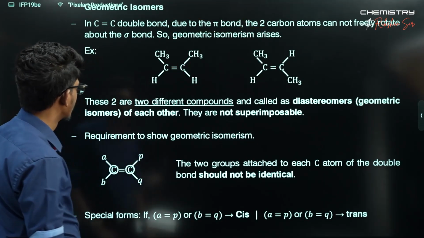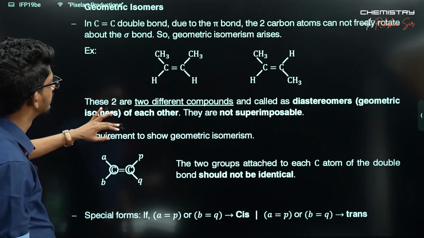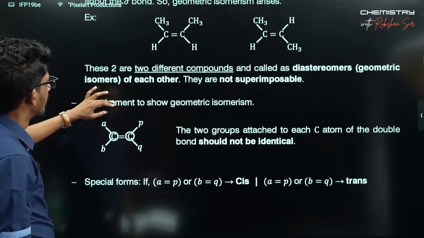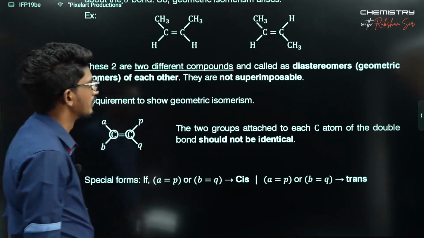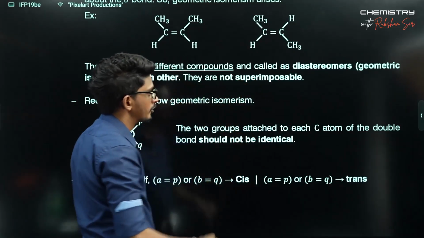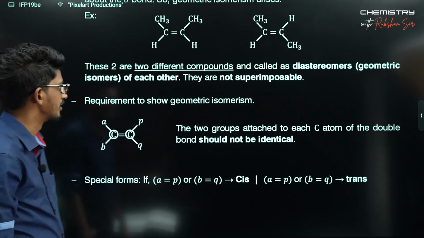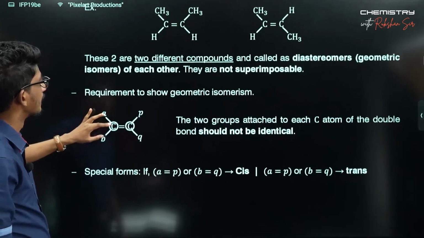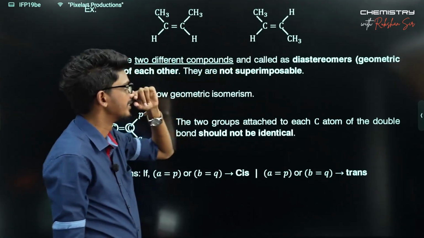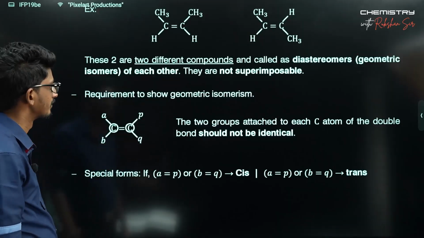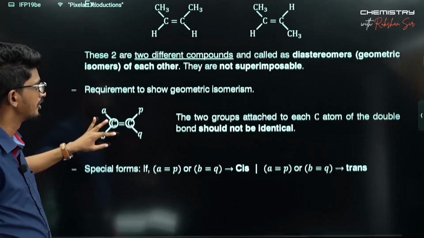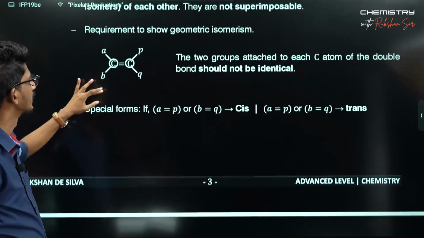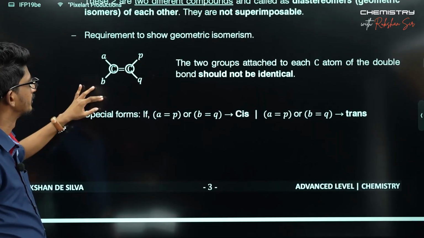So let's see what else they are saying. These two are two different compounds called cis-trans isomers or geometric isomers of each other. They are not superimposable. You can't put this one on top of the other; you can't occupy the same space. Now, the requirement to show geometric isomerism.